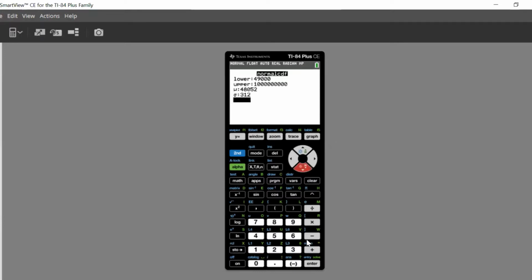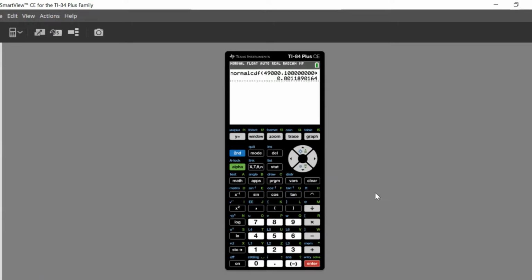In case you see normal CDF and open parentheses in your calculator screen instead of this full breakdown, you have to enter these numbers in this order separated by a comma. Where's the comma? Comma can be found right here in the key above key number 7. And then you have to close parentheses and then you can hit enter. In this calculator, I can just select paste and hit enter again.